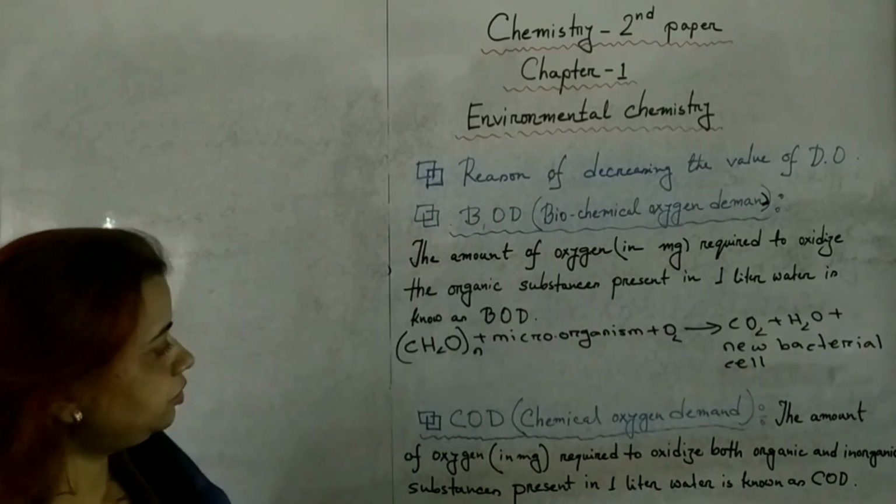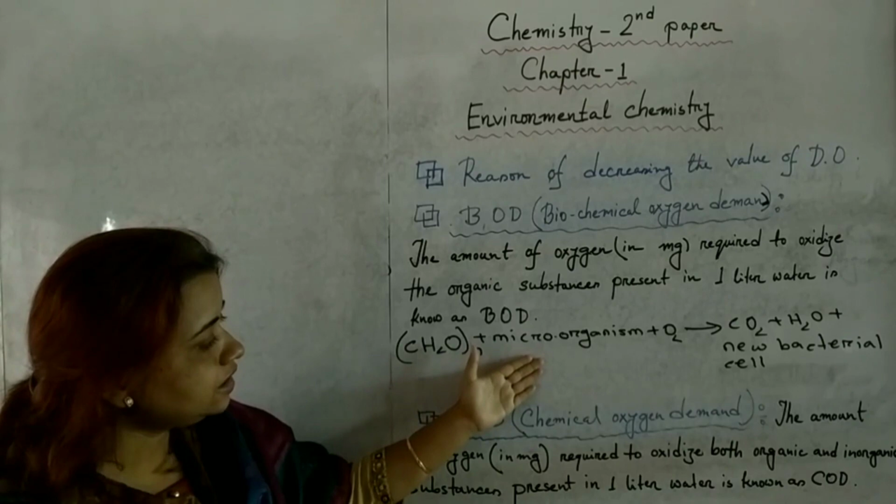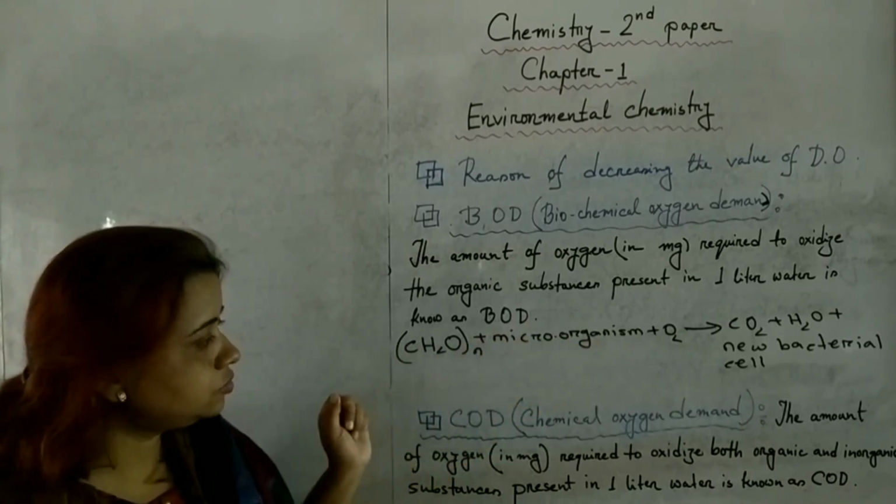By this way, BOD is done. That means organic substances are oxidized by different types of microorganism and carbon dioxide and water are produced.